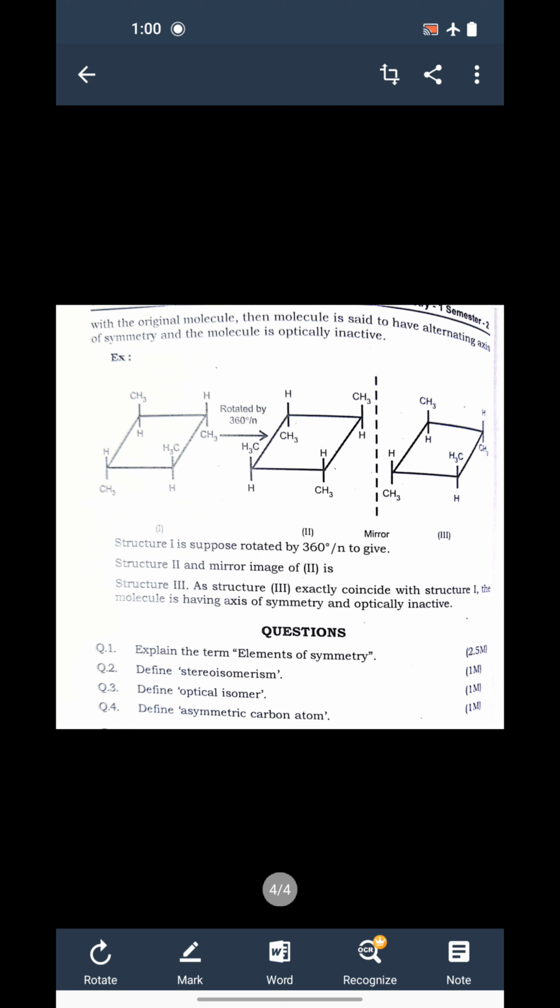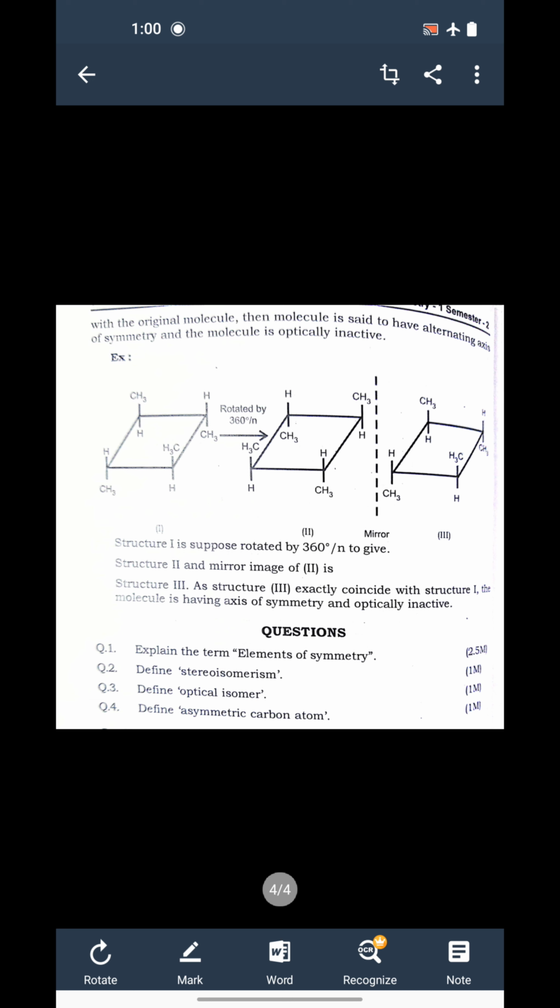Once again, we have a compound, we rotate that compound by 360 by n, and we get another structure, which we call structure number 2. Now we draw the mirror image of structure number 2, so we get structure number 3, and when structure number 1 and structure number 3 are exactly the same, then we can say that the compound possesses an axis of symmetry and that compound is optically inactive.